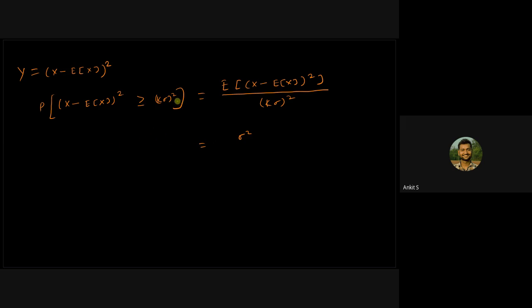Now, sigma squared cancels out on the right-hand side and it becomes 1 by k squared. I will take the square root on both sides, and it will become the mod of this. So it will finally become 1 by k squared. That's how you get Chebyshev's inequality from Markov's. It is very simple, but during this process, accuracy is improved.